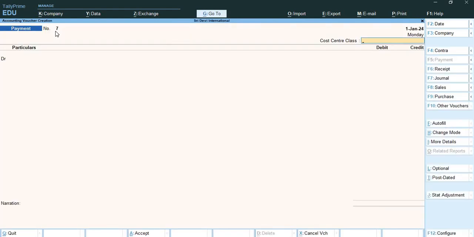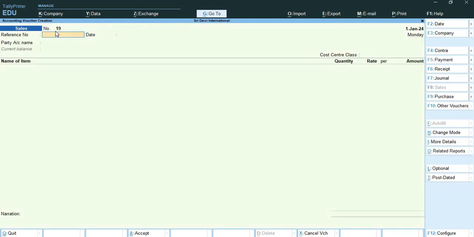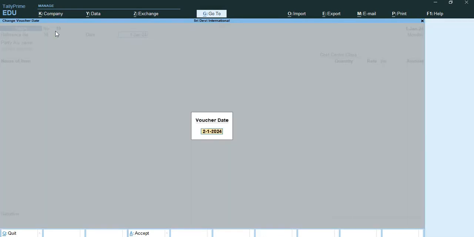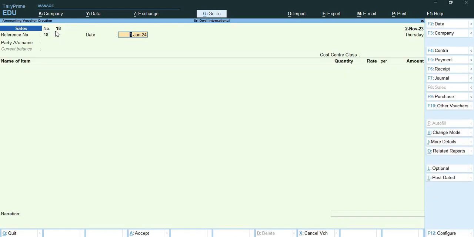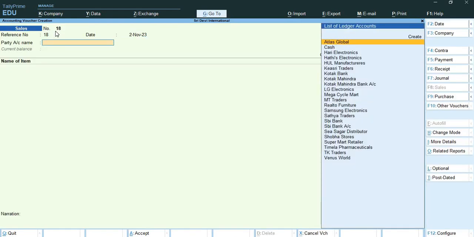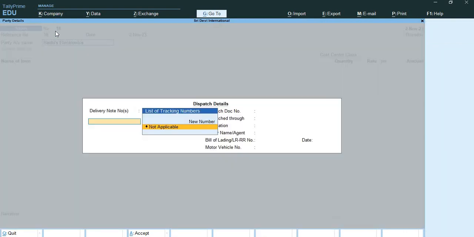Here they have given me a sales voucher entry. They are saying that as on 15th November 2020, Shri Devi International sold the following stock items to Hathis Electronic on credit and agreed to pay the amount within 30 days from the date of sale with invoice number 18. So first of all, I'll open my sales voucher over here. Here I'll add the reference number as 18. Now I'll change the date to 2nd November. And here I'll add Hathis Electronic.